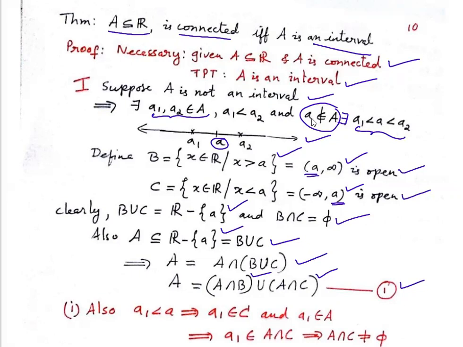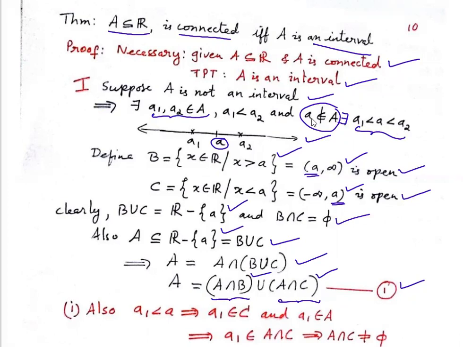Okay. Now look at the first step. Equation 1 is giving me A as a union of two sets: A intersection B and A intersection C. Now first point is, we'll prove that these two, A intersection B and A intersection C, both are non-empty.